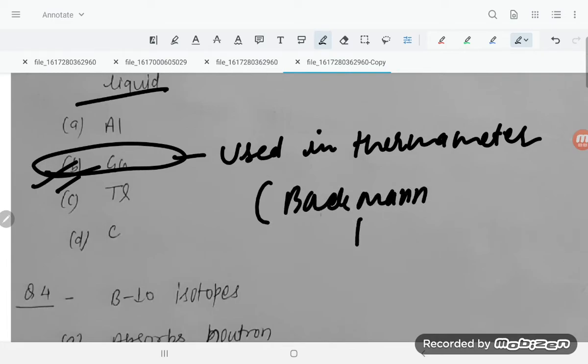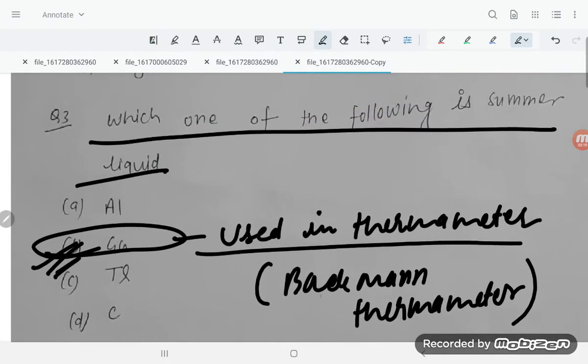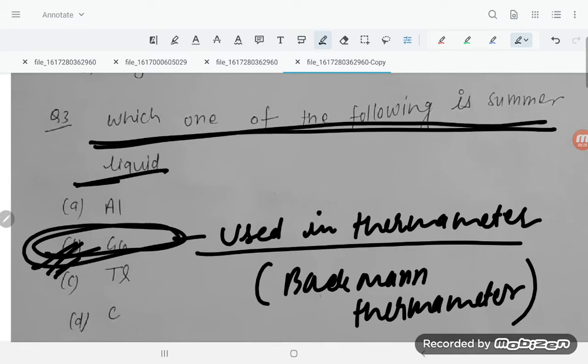For high temperatures, if the temperature is 2000 to 3000 degrees Celsius, in spite of using mercury, we use gallium as a liquid, which melts over a range. So gallium is the liquid.